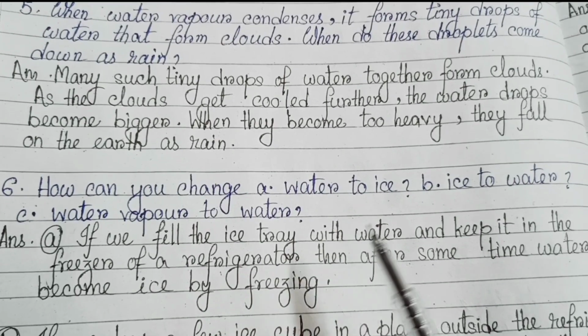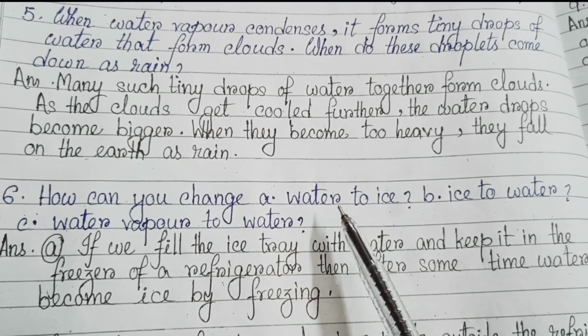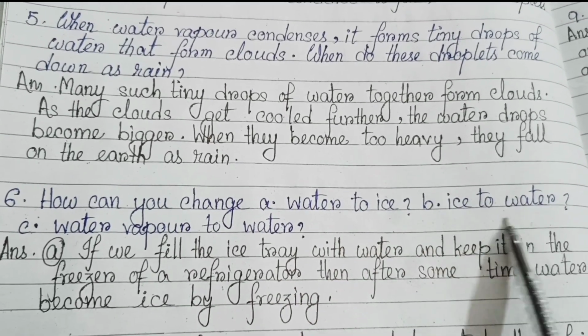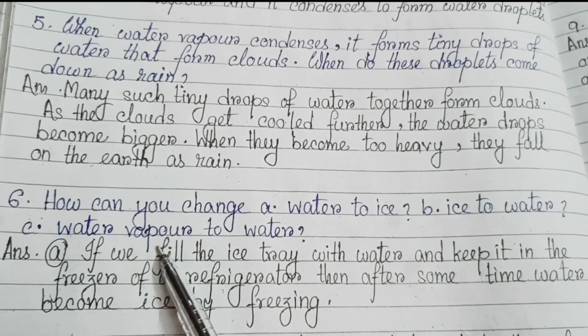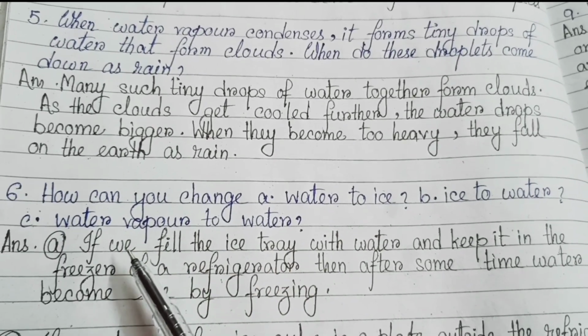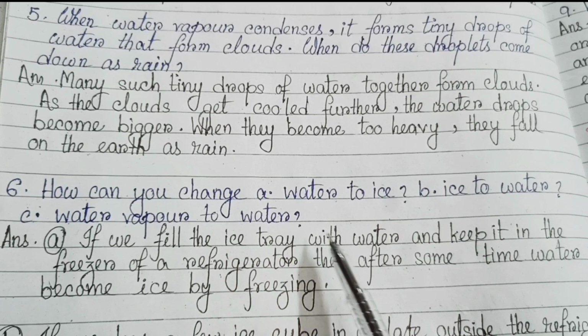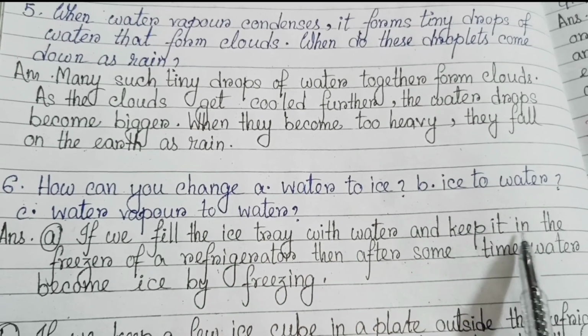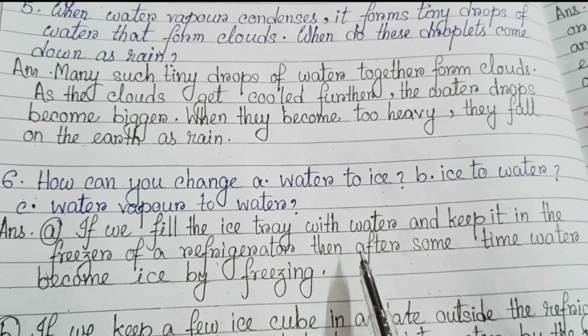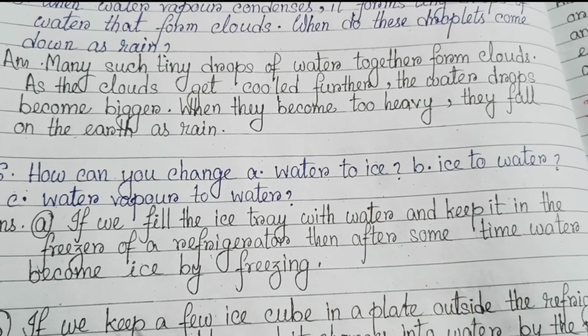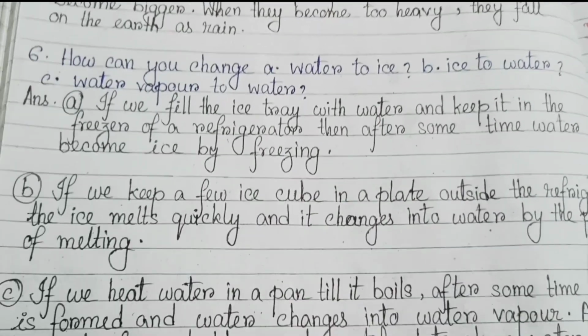Number 6, how can you change: A, water to ice; B, ice to water; C, water vapor to water? Number A, if we fill the ice tray with water and keep it in the freezer of a refrigerator, then after some time water becomes ice by freezing.